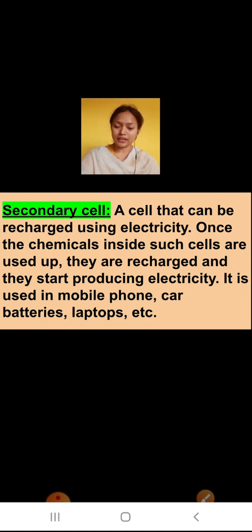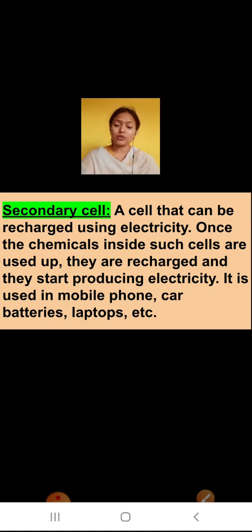Now comes the secondary cells, the cells that can be recharged using electricity. Once the chemicals inside such cells are used up, they can be recharged, because they stop producing electricity. It is used in mobile phones, car batteries, laptops, etc.